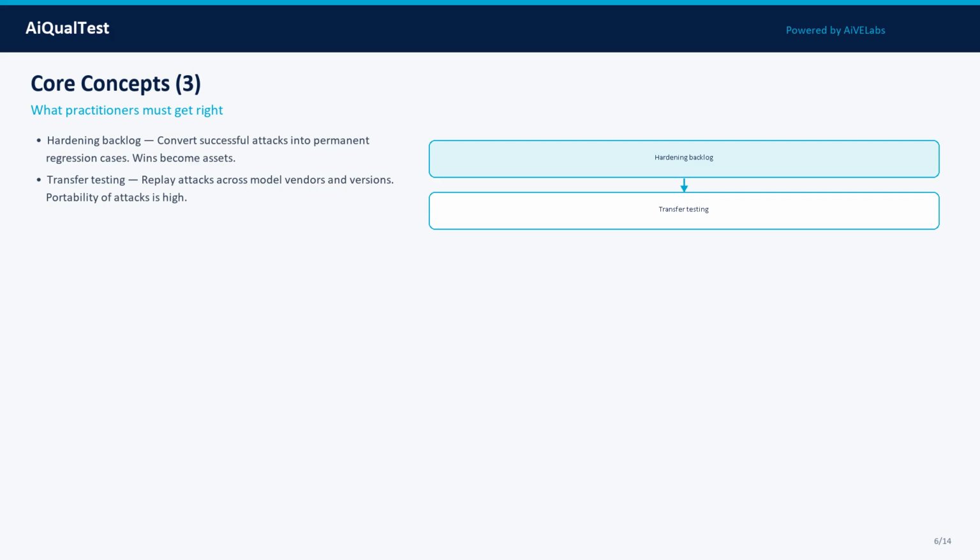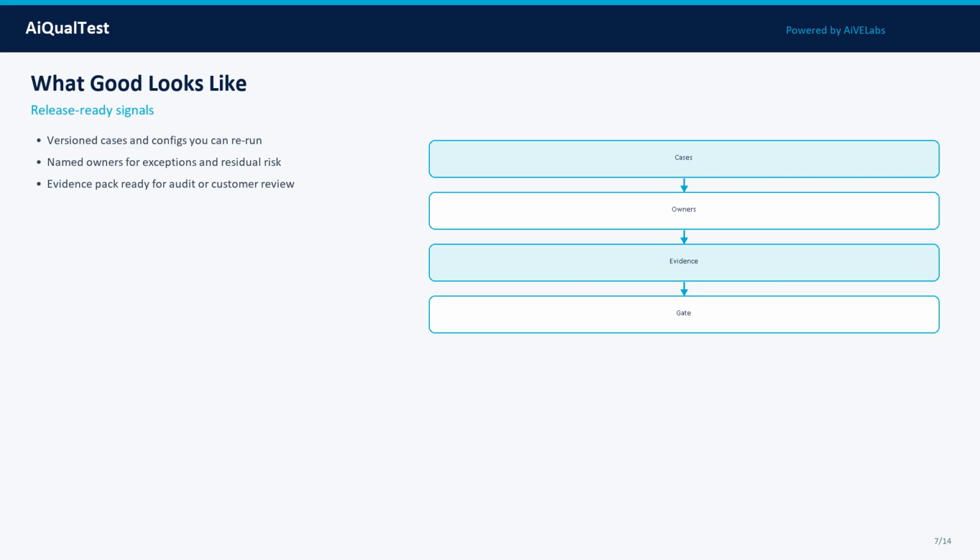Concept 5: Hardening backlog. Convert successful attacks into permanent regression cases. Wins become assets. In practice, treat this as a measurable property: define what good looks like, attach evidence, and track it across model, prompt, data, and tooling changes.